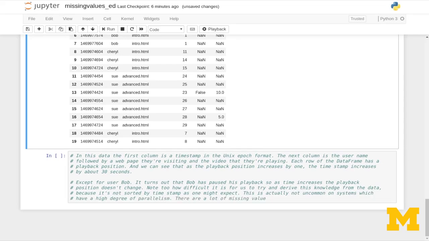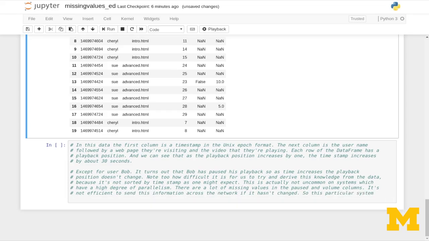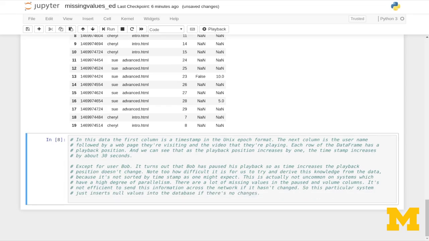There are a lot of missing values in the paused and volume columns. It's not efficient to send this information across the network if it hasn't changed, so implementations rarely do. So this particular system just inserts null values into the database if there's no changes.